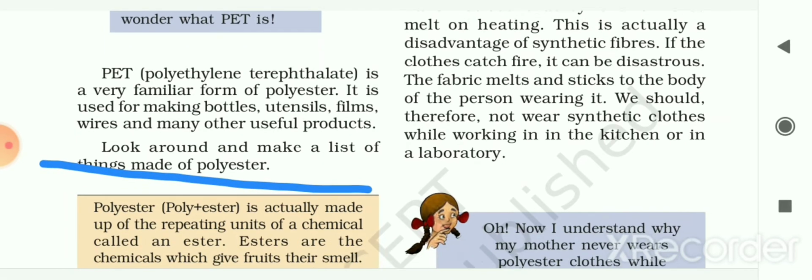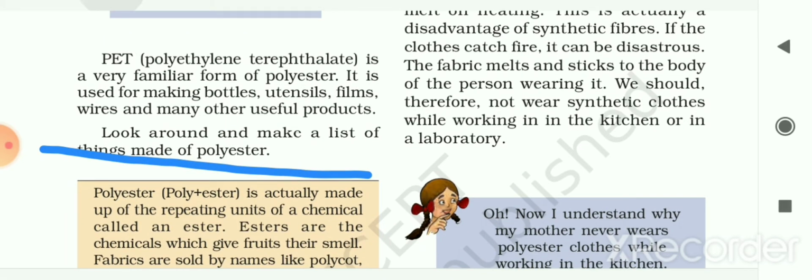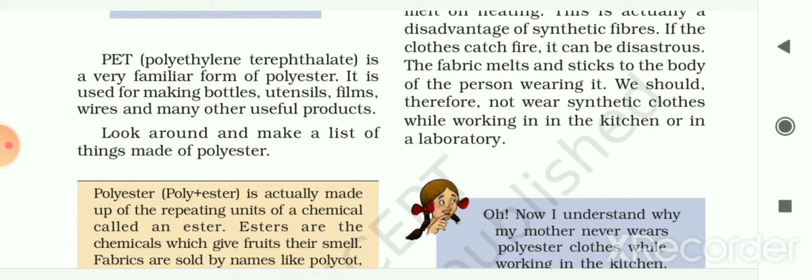Here it is given to you: look around and make a list of things that are made up of polyester. So now let me see some examples of the articles or items that are made from polyester. You will find blankets, hats, bed sheets, computer mouse pads, ropes, then safety belts, etc. are made from polyesters.